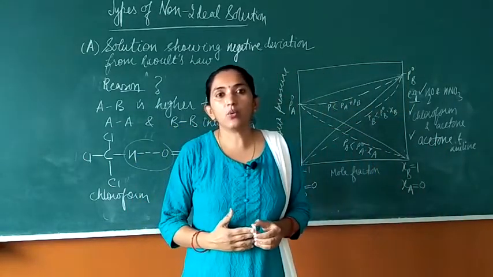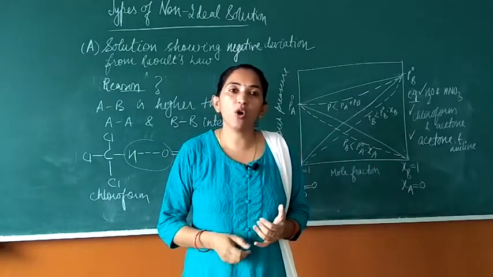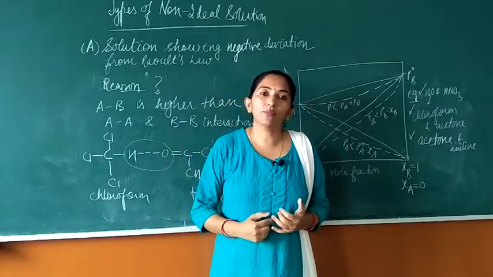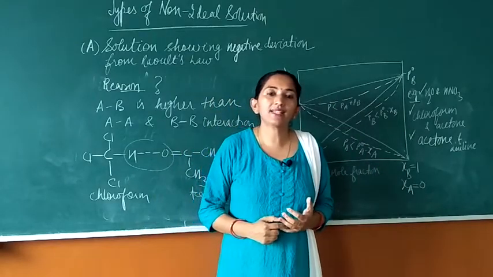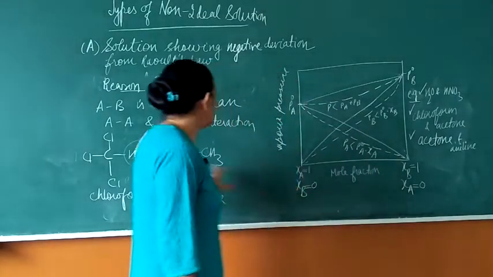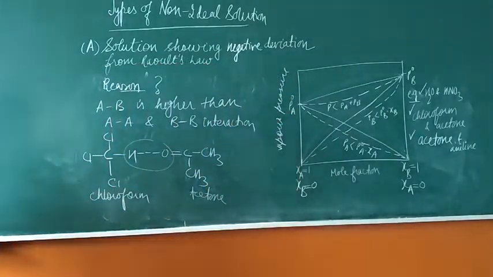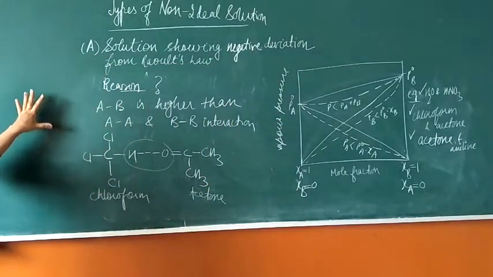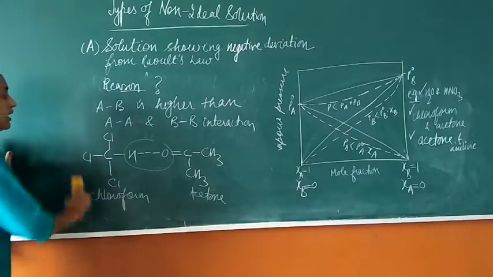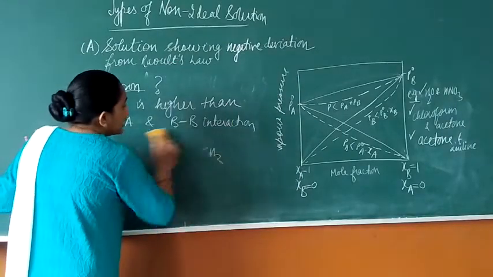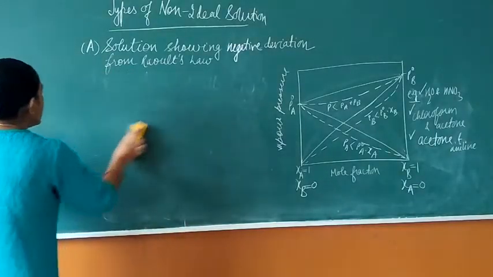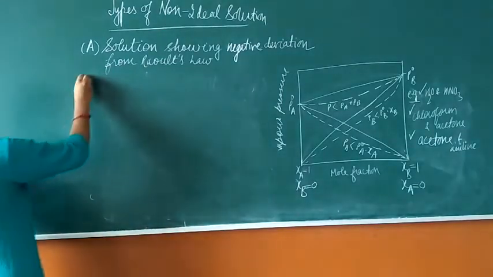As a result, what will happen? Less vapors will be formed of both components, and the vapor pressure of both components will be lower as expected from Raoult's law. Right? So this was the reason why this type of solution will show negative deviation from Raoult's law. Now, students, we will discuss next the characteristics of the solution.